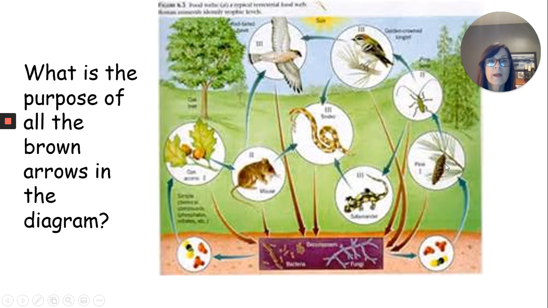All right. If you look at this food web here, we'll get to that in just a second. But if you notice all these brown arrows, what do you think they represent?